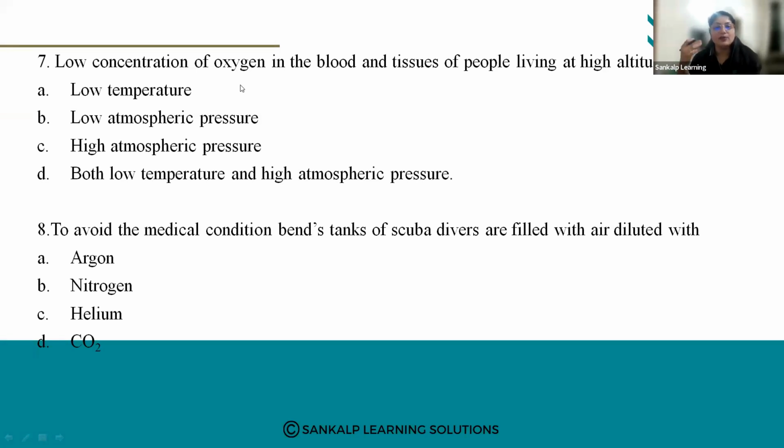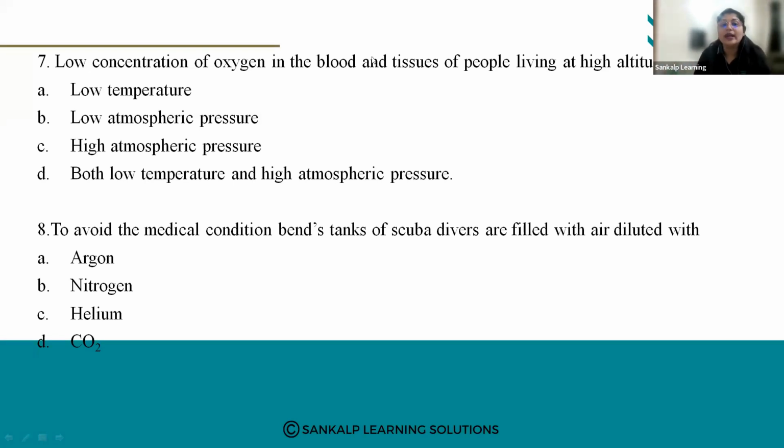Now when you go to a higher altitude, we experience very low atmospheric pressure, as we go higher and higher. As we climb higher and higher, the oxygen supply goes on reducing. So higher altitude means lower atmospheric pressure.